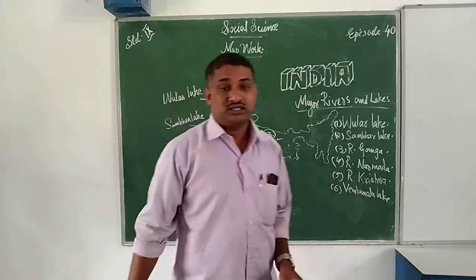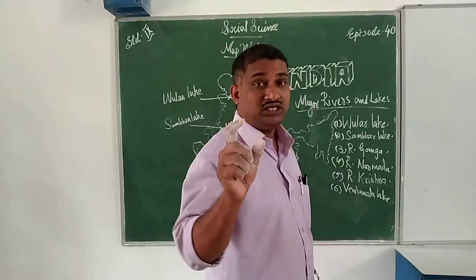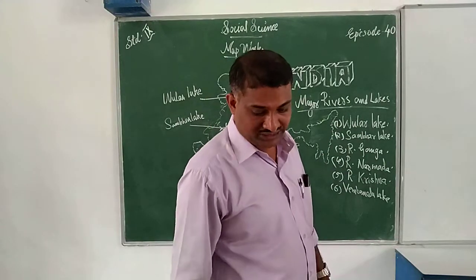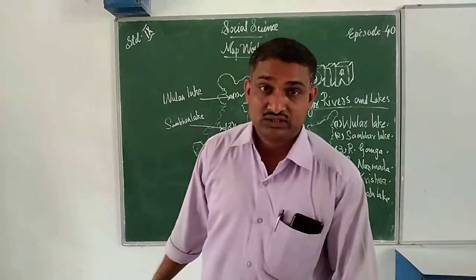These are the rivers and lakes located. You locate them properly so that you will get 5 marks. Easily you will get 5 marks. Okay. I hope that you understood it very well.